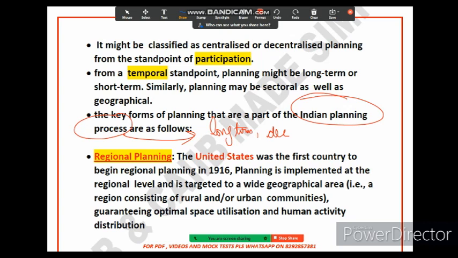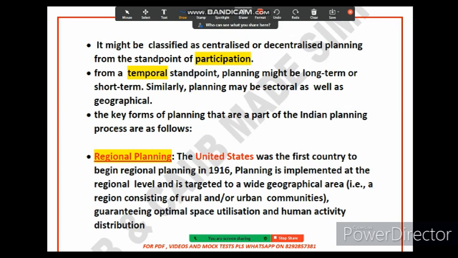So what does the national government do? The national government sets the overall goal for the economy, and the state and local governments are responsible for developing plans to achieve those goals. Whatever goal is set by the national government is to be implemented at the regional level. Now let's talk about an example of regional planning, which is given in your book.